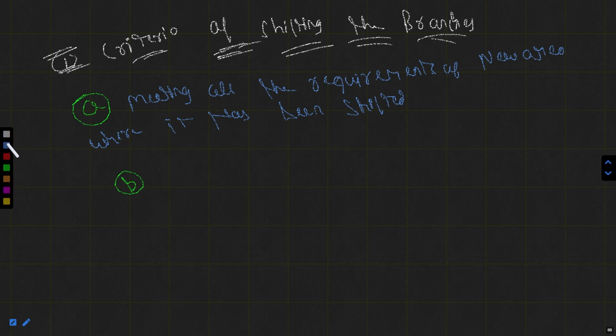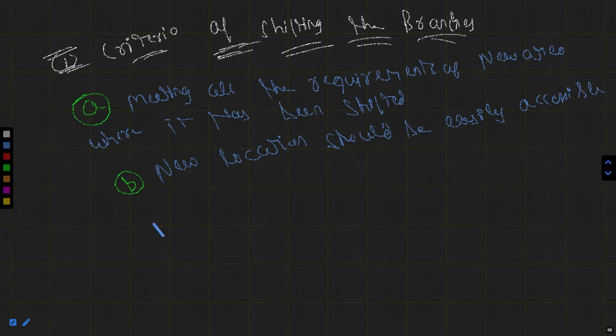The second one is that the new location should be easily accessible for the customers.